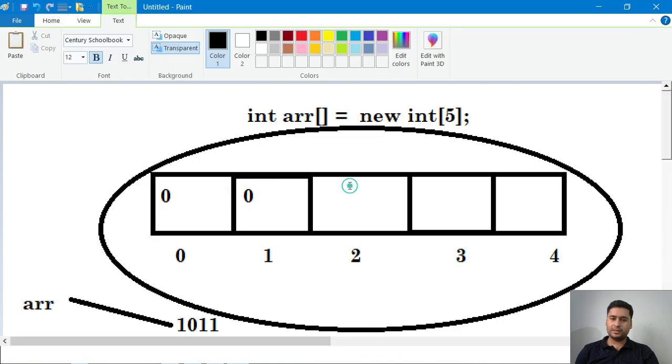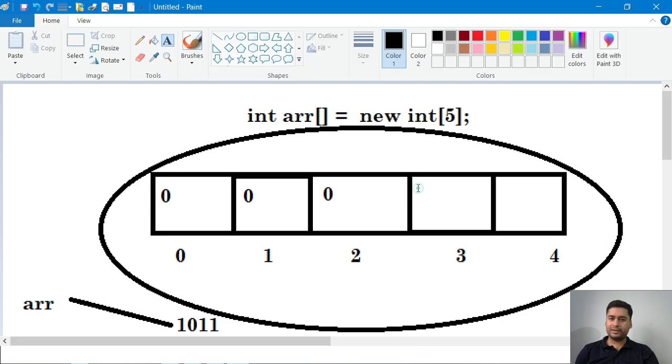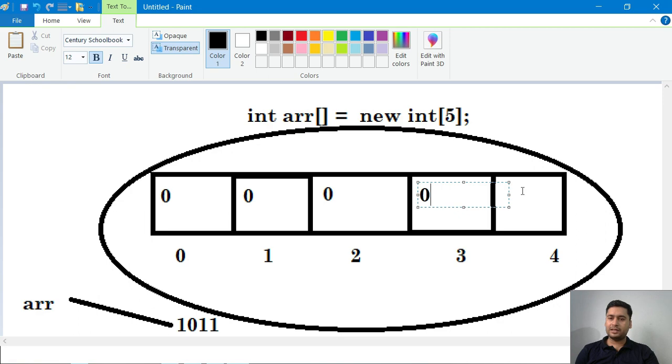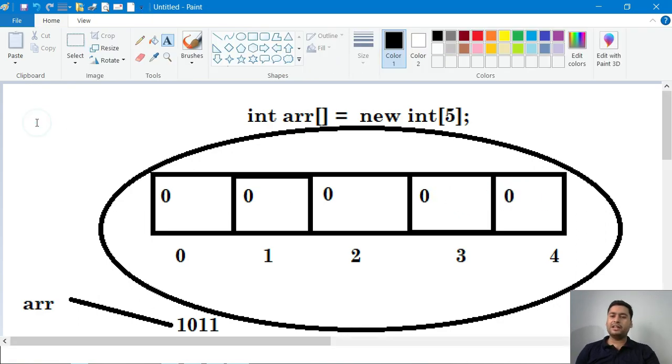It's the default value because of the integer. If you give a string, its default value is null. So based on the data types, the default value will be inserted. Right now there is no data inside this array, we have just created one object of the array.